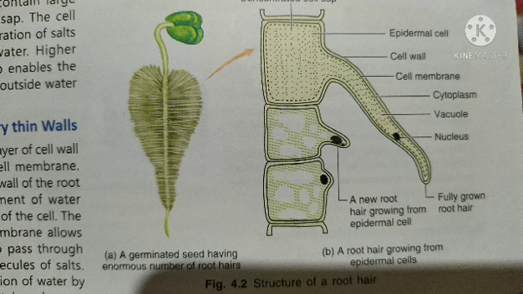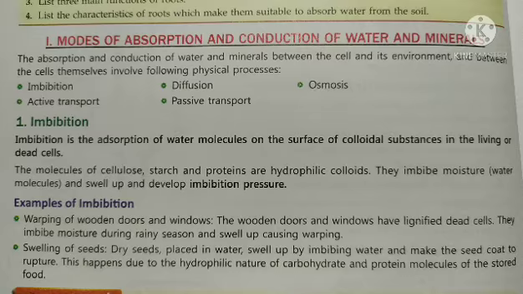Then there is the semi-permeable nature of the cell membrane of the root hair. The root hair is an extension of an epidermal cell. The semi-permeable nature of the cell membrane allows only the water molecules to pass through, but not the large molecules of salt. Therefore water is absorbed by the plant.